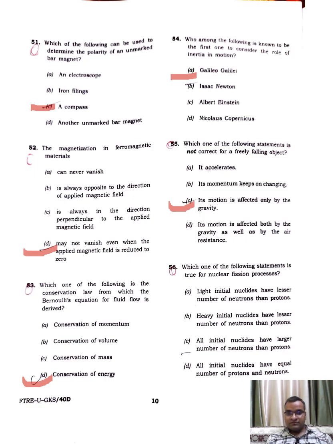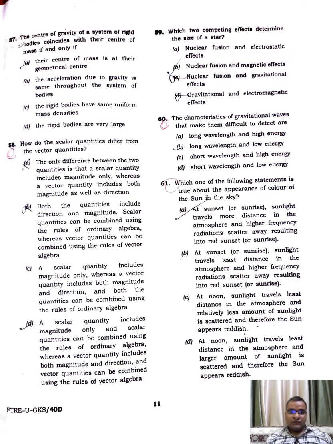Which one of the following statements is true for nuclear fission? All initial nuclei have a larger number of neutrons than protons. The center of gravity of a system of rigid bodies coincides with their center of mass if and only if the acceleration due to gravity is the same throughout the system. How does a scalar quantity differ from a vector quantity? A scalar quantity includes magnitude only, and scalar quantities can be combined using the rules of ordinary algebra, whereas a vector quantity includes both magnitude and direction, and vector quantities can be combined using vector algebra.